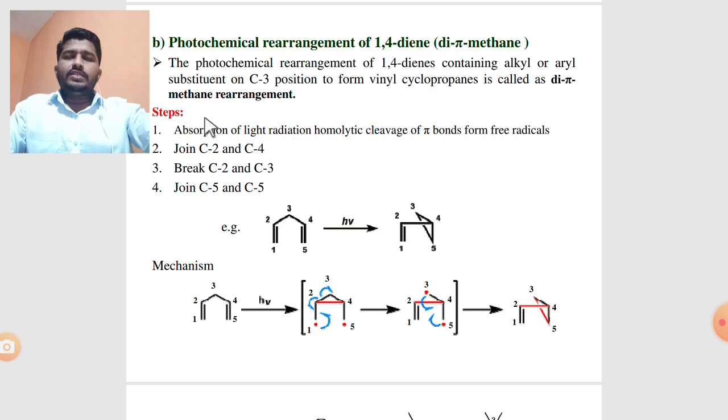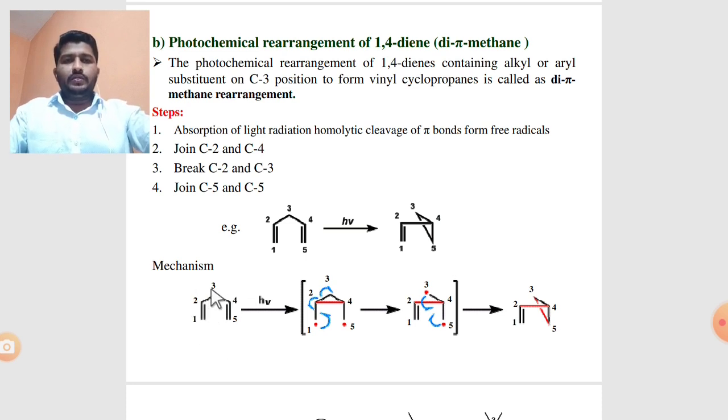The mechanism of this di-pi-methane rearrangement reaction has four key steps. Number one, absorption of light radiation, and there is homolytic cleavage of the pi bond to form free radicals. Number two, join carbon 2 and carbon 4. Then break carbon 2 and carbon 3. And the last one is to join carbon 3 and carbon 5. These are the mechanism steps.